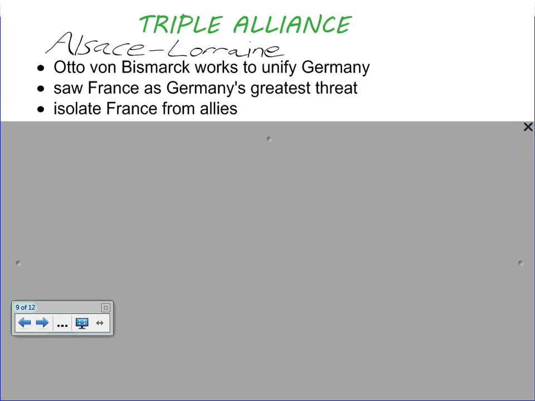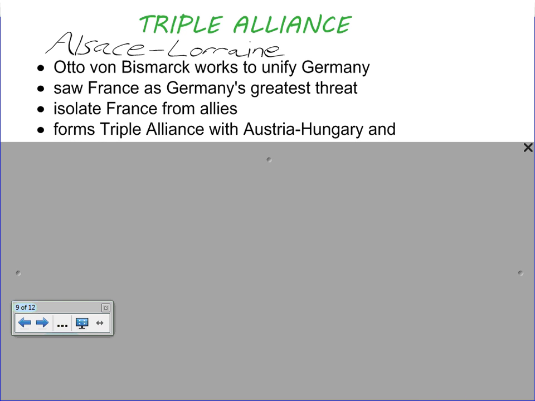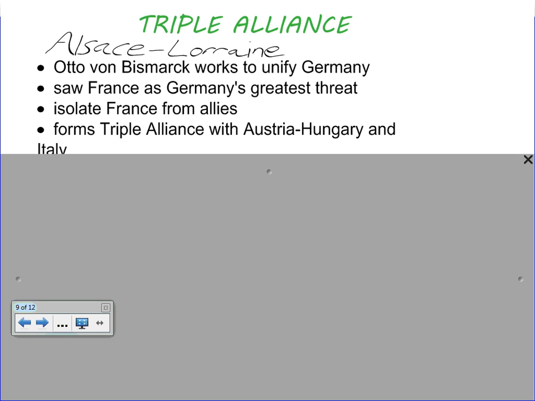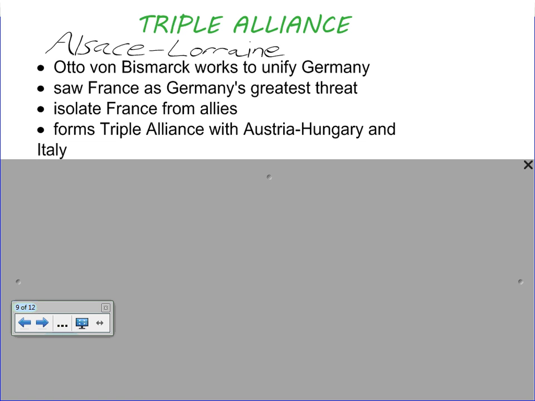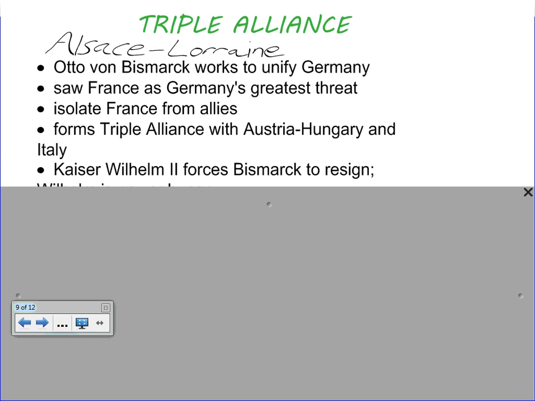So what does he want to do? He wants to isolate France from allies. And in doing so, he's going to formulate his own alliances and formulate the Triple Alliance. He formulates a Triple Alliance with Austria-Hungary and Italy, and he does this to discourage France from getting alliances of its own. And what ends up happening is kind of the opposite. France looks at that as a worry.